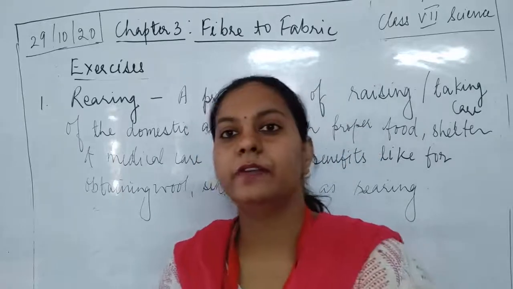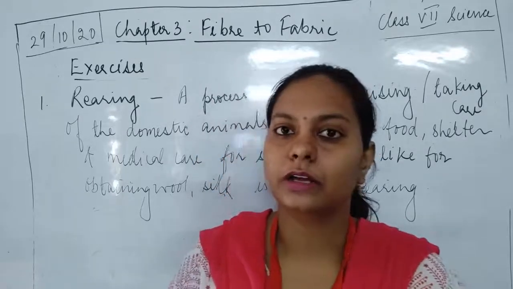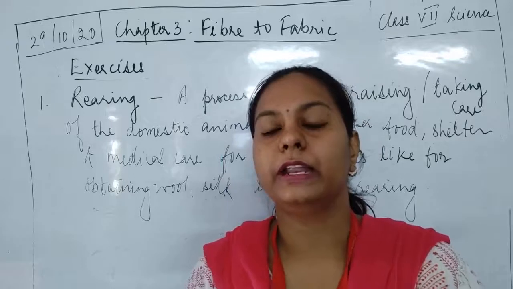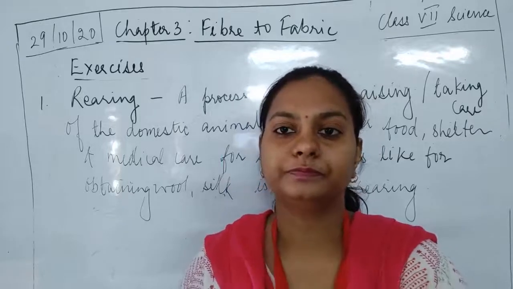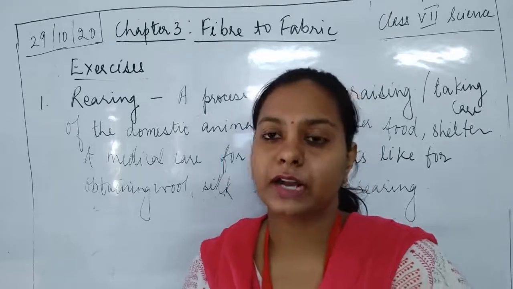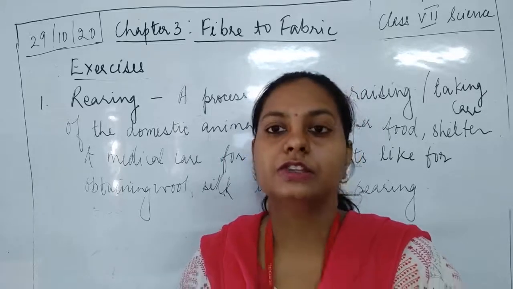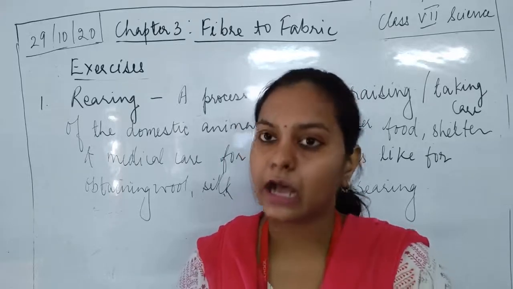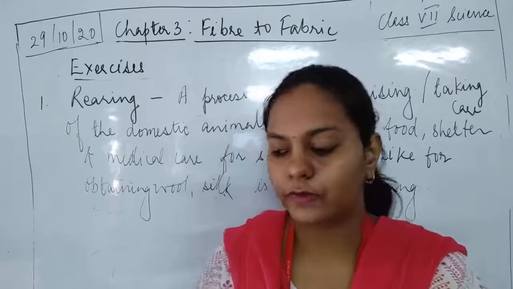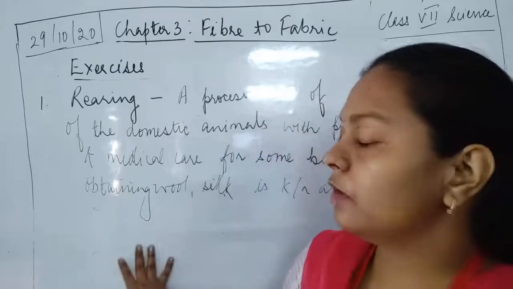Benefit could include obtaining of wool, silk, and various other products which are useful for the human beings. So this is the answer for rearing.